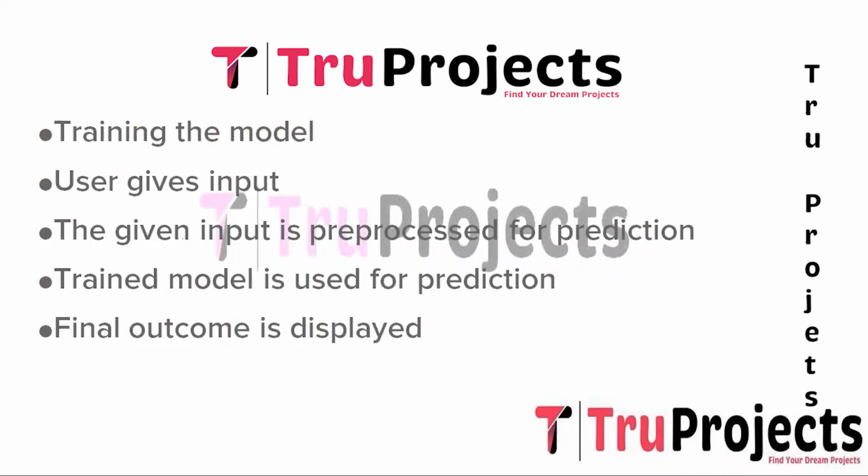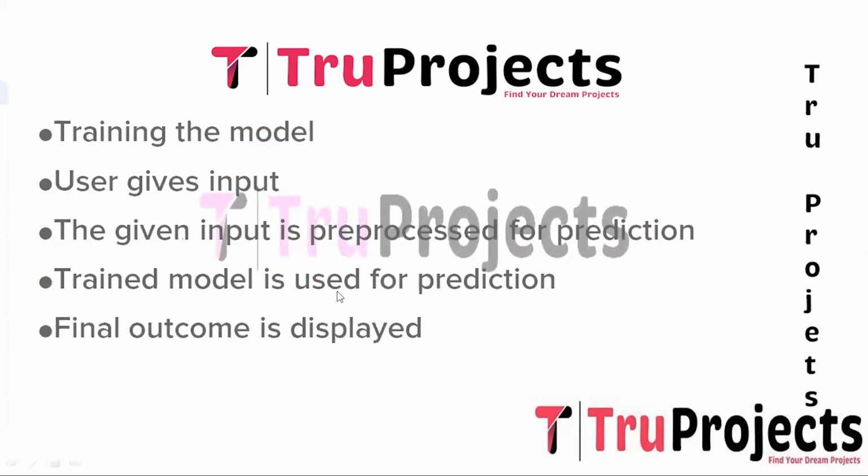And the seventh step is the user gives the input. A user interacts with the system by providing the input data through a Flask web interface, with the relevant features related to the individual being assessed for ASD. And then the eighth step is that the given input is pre-processed for prediction. The given user input is pre-processed to ensure it aligns with the data format used during the model training. It involves applying the same data processing steps as used for the training data set.